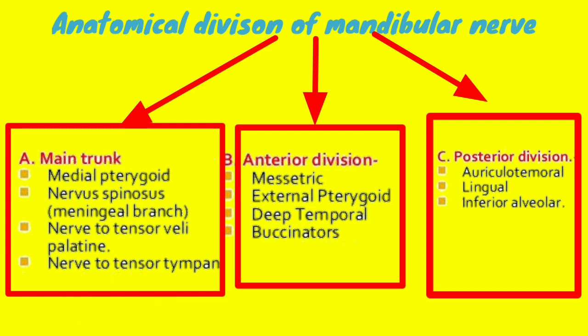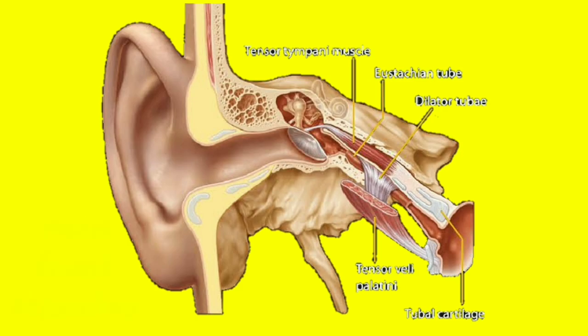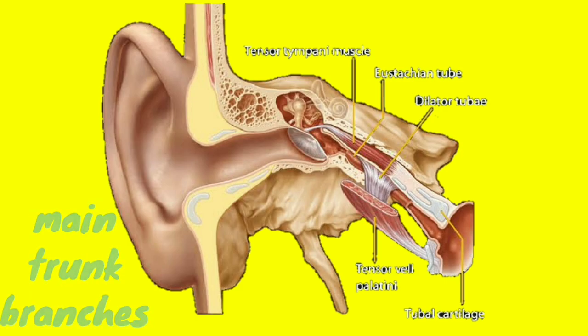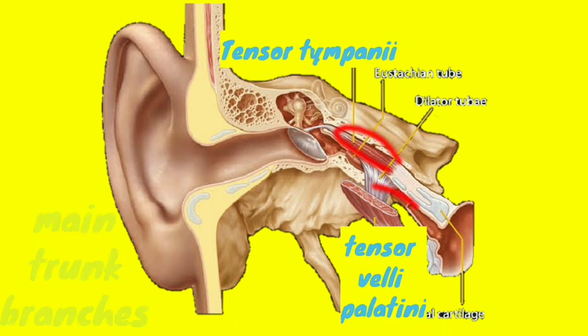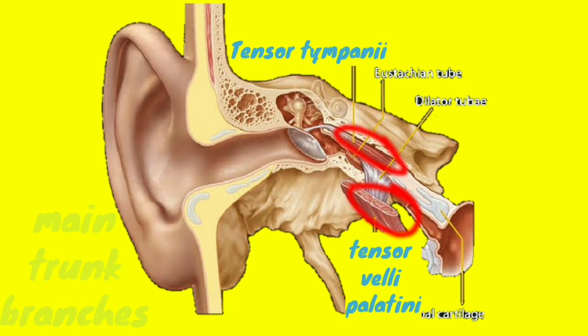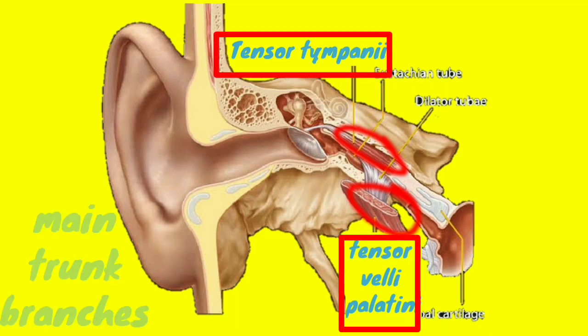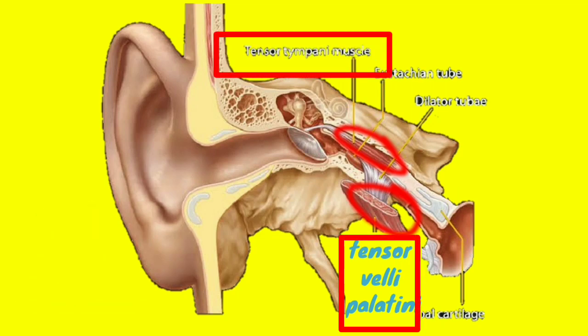Let us start by learning about the main trunk. The main trunk divides into many nerves: the nerve to medial pterygoid, which supplies the medial pterygoid muscle; the nerve to tensor veli palatini; and the nerve to tensor tympani. Tensor tympani is a muscle of the middle ear and tensor veli palatini is a muscle of the soft palate.